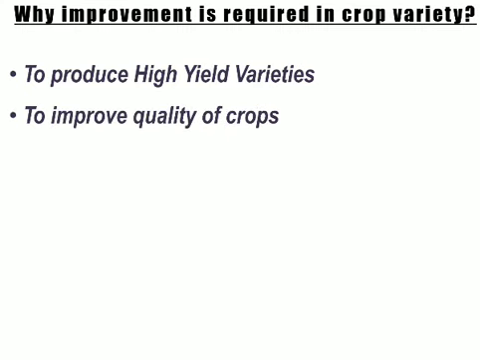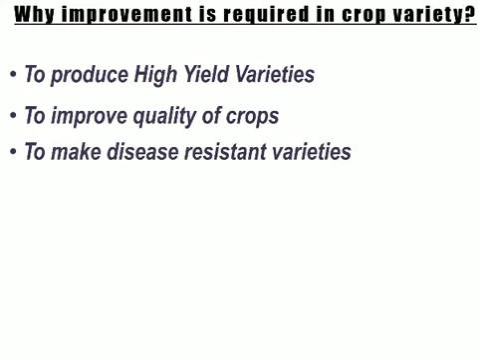And yes, we have to improve the quality of crop. That means we have to grow crops which have more nutritional value. At the same time, we have to work upon varieties which are disease resistant. We have to introduce crop varieties which are resistant to a particular disease or a number of diseases. So we are in demand of this kind of variety.